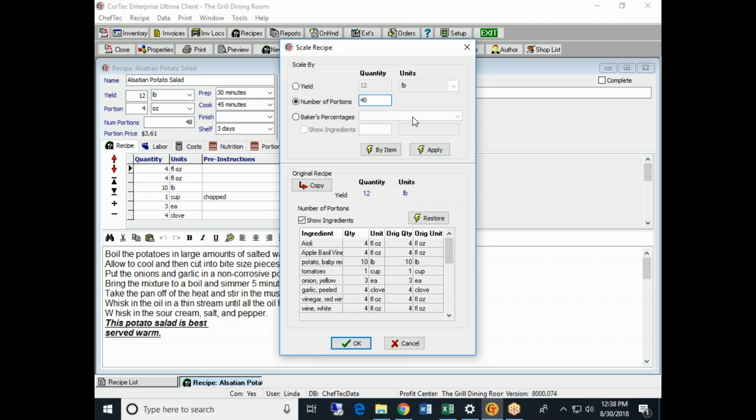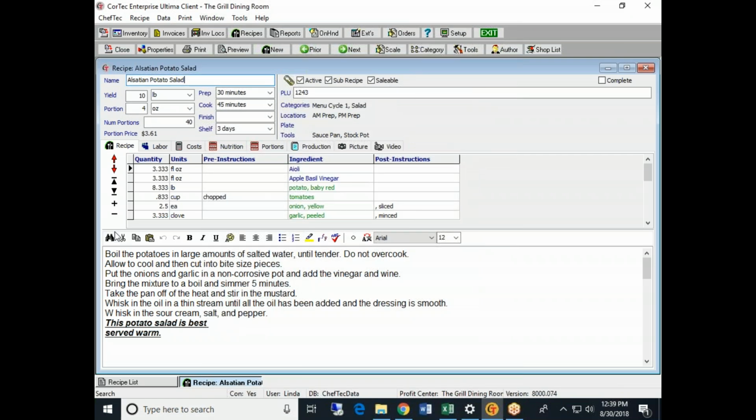Once you've entered the desired quantity, click on the Apply button. Then click OK, and the ingredients will now reflect the quantities for the scaled recipe.